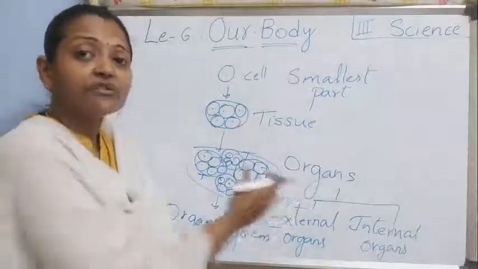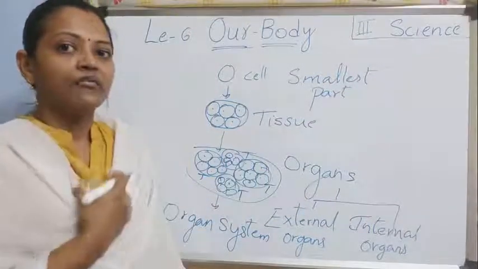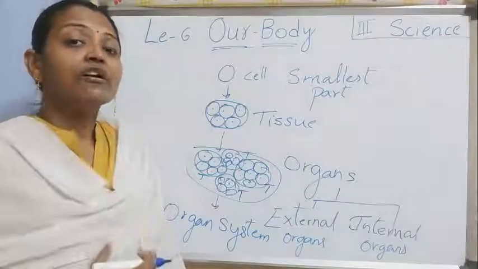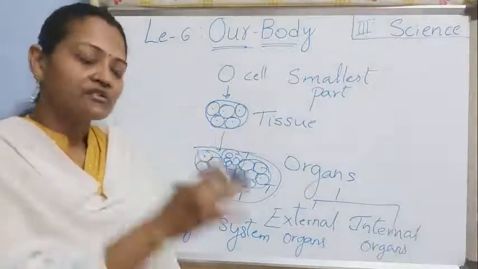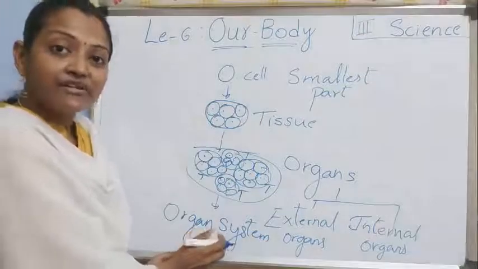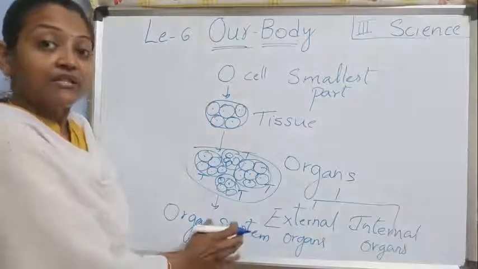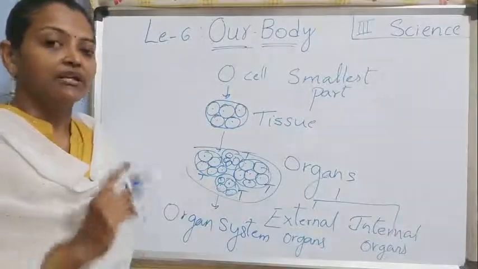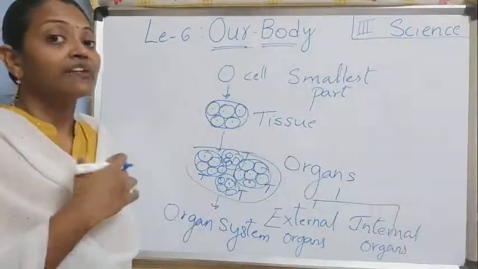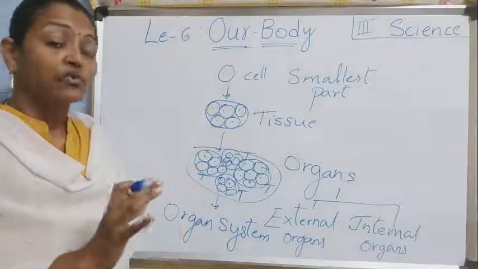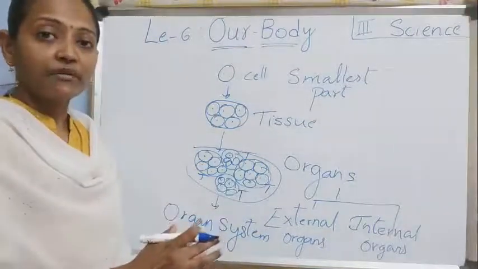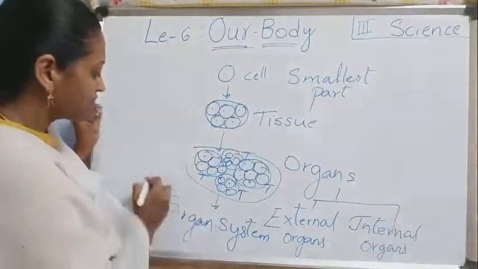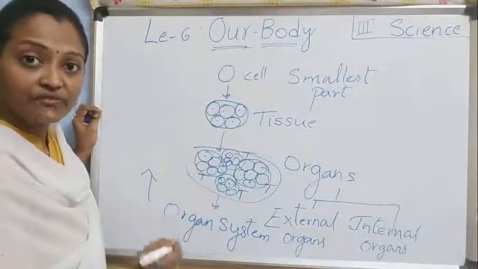So here is a group of organs. These organs include our mouth. After that a pipe is there. After that the stomach is there. So all those are organs. A group of organs makes a system. What is this? Organ system. This system does a particular job. Understood children? It does a particular job in our body. Some groups of organs make up an organ system. Right children? Now these organ systems, so many are there in our body.